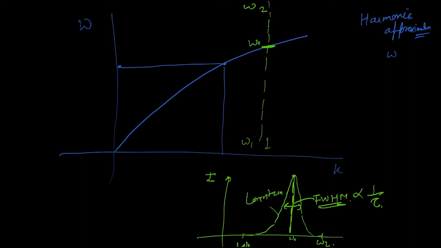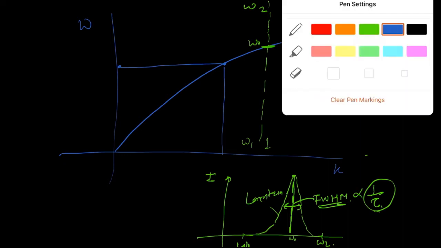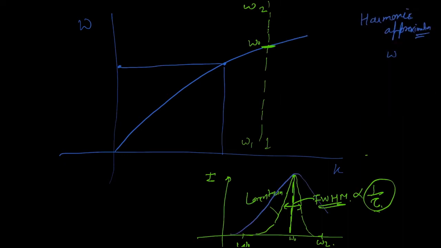So this full width half maximum is inversely proportional to tau, and it tells us directly how long the particle would survive. The larger the width is, the smaller the lifetime of the particle. So the particle would scatter very quickly.